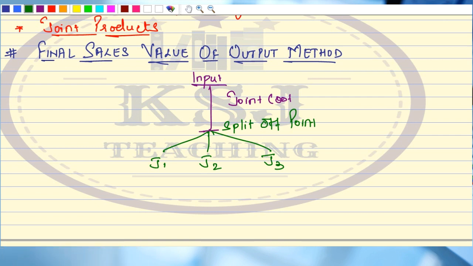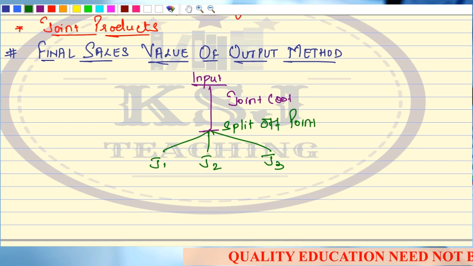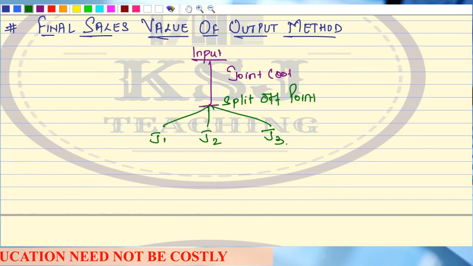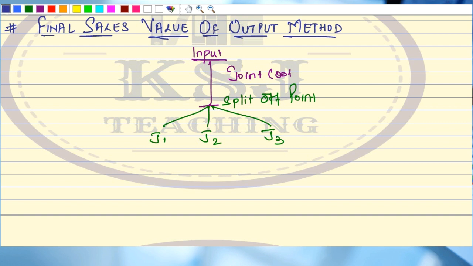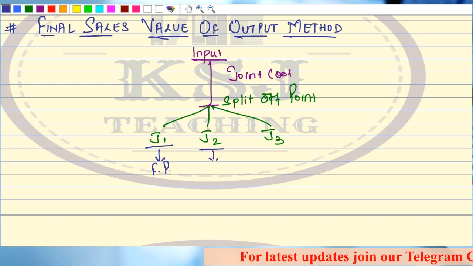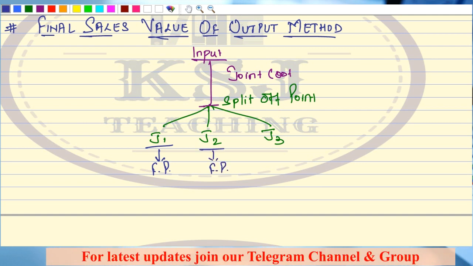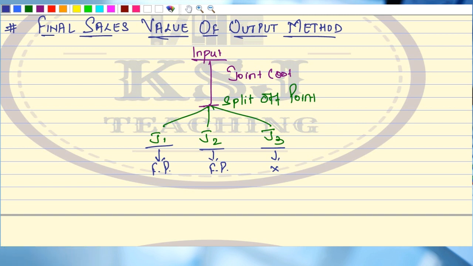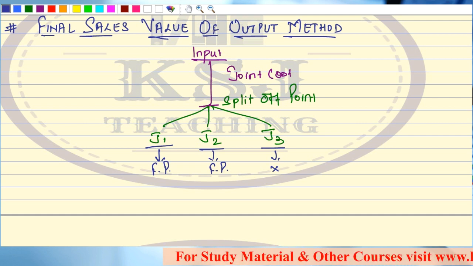Now, when we are talking about this method, the final sales value of output method, we say that, okay, we have got three products, J1, J2, J3 at the split off point, but these products might need further processing. Say J1 and J2 need further processing, but J3 does not require further processing. J3 can be sold as such as received at the split off point, but J1 and J2 need further processing. They will not have a ready available market if they are not further processed, right?